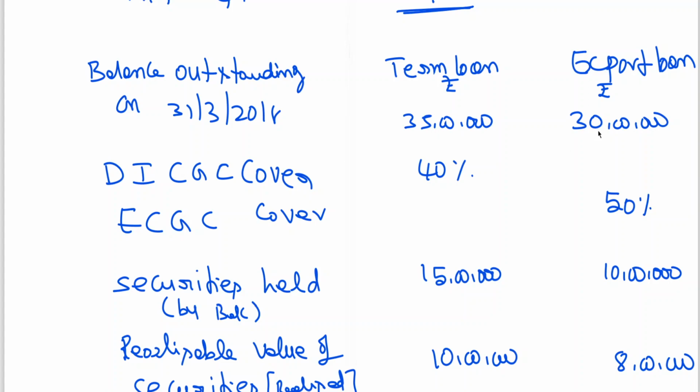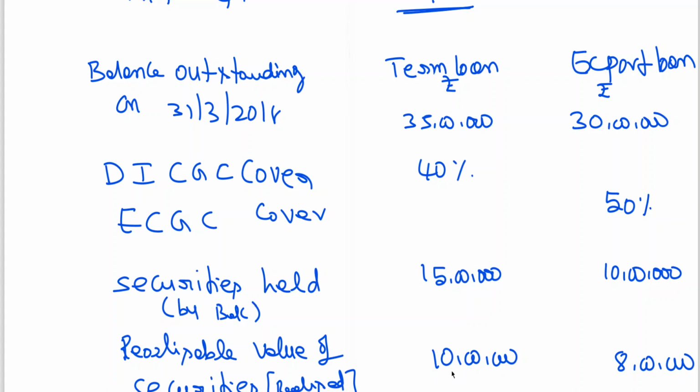Bank is having guarantee in respect of export loan 30 lakhs to the extent of 50%. Mean 30 lakhs into 50%, 15 lakhs. 35 lakhs into 40% means it is coming to 14 lakhs. But what happened actually, there also bank is also holding securities, no? So this 15 lakhs are going to fetch them 10 lakhs.